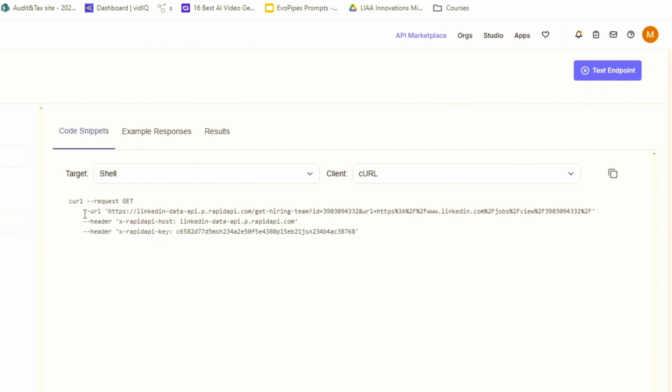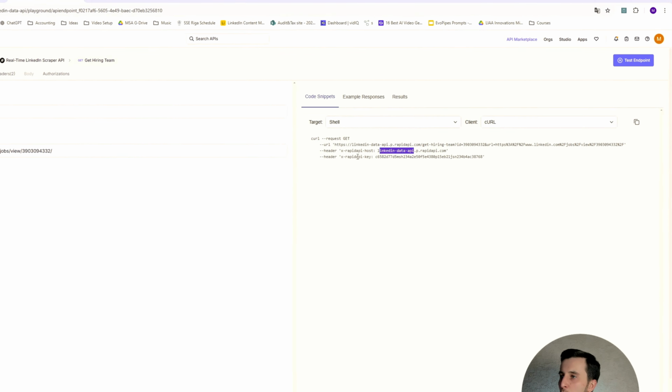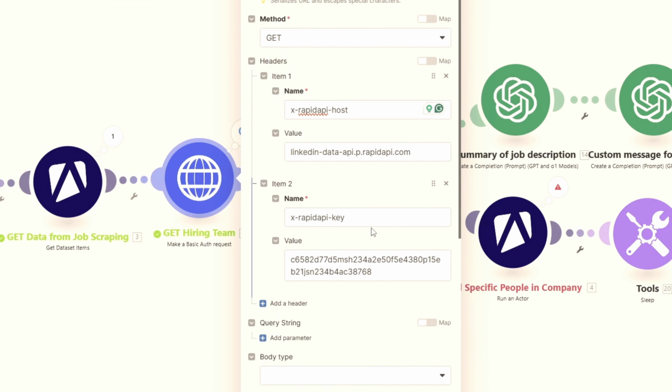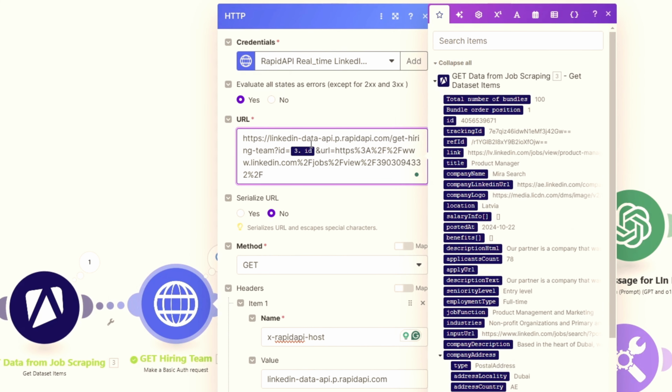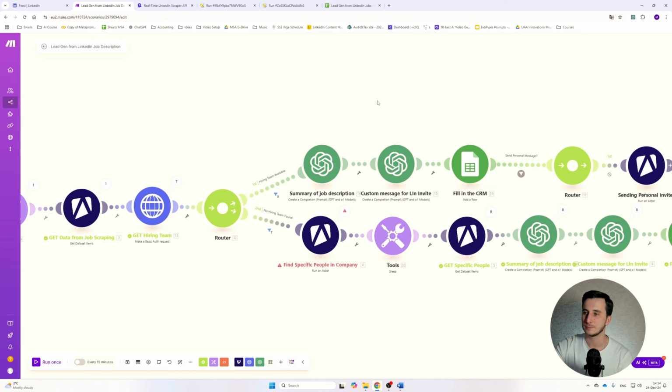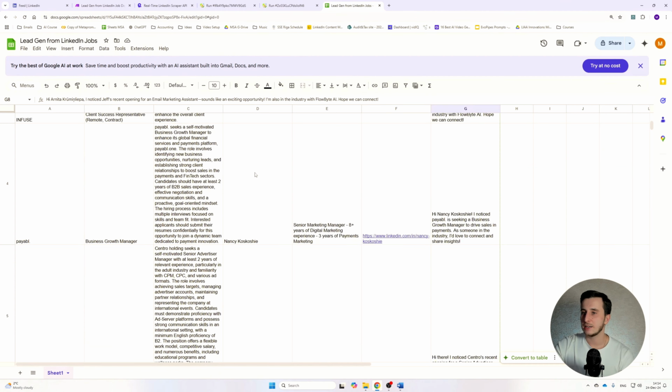And when we go to params, we actually see the request is get, and here's the unique URL we're looking for, and there we got custom headers 1 and 2 here that we will fill in right here. Okay, so there's the first and the second header. Instead of URL, we're pre-selecting specific job ID. So specific job ID will actually provide us with exactly the job we're looking for. So that's how we get it. And if there is a person attached to this job ID, it will find that person and will go this route. Okay, so yeah, that's kind of how it looks.